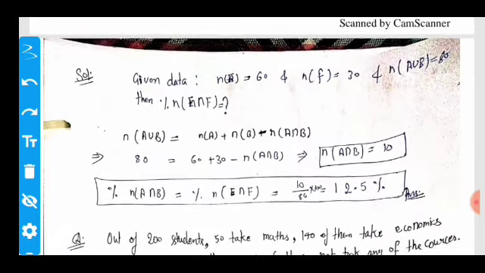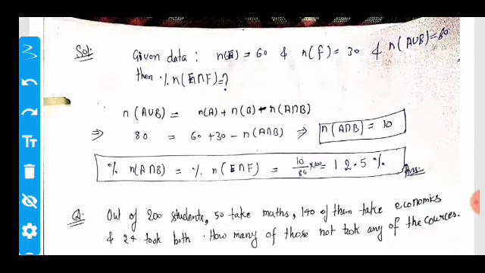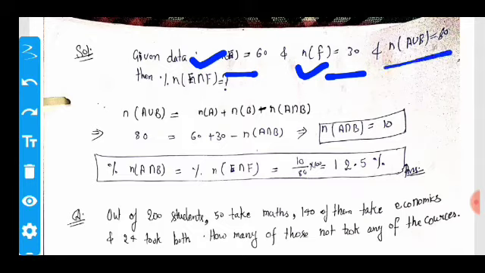Here the given data is that n of E represents the number of people who like egg, and n of F represents the number of people who like fish. So here n of E is 60, n of F is 30, and n of E union F, the combination of people who like egg or fish, is 80.